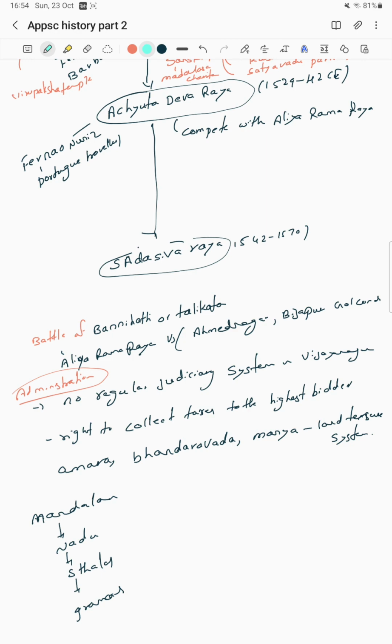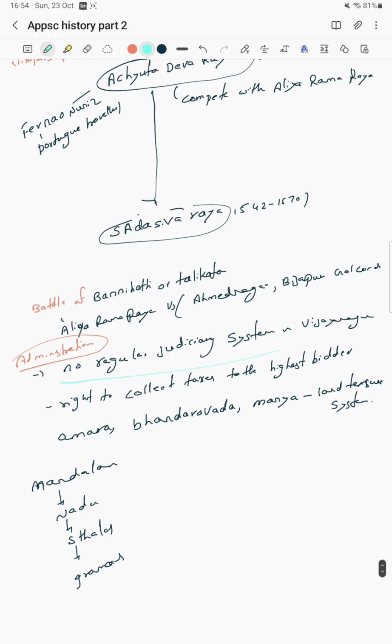Okay. Next, administration. What is the administration in this? There is no regular judicial system. We said that during the Gupta period, they defined a well-developed judicial system. But when it comes to Vijayanagara, there is no such judicial system.